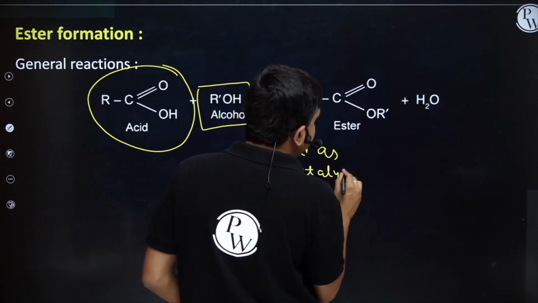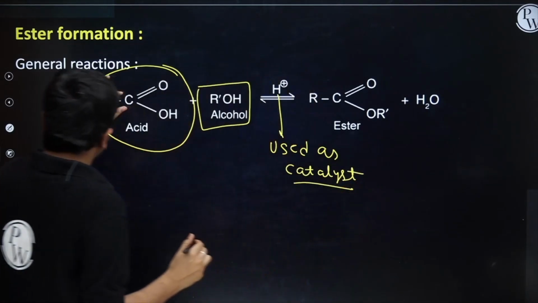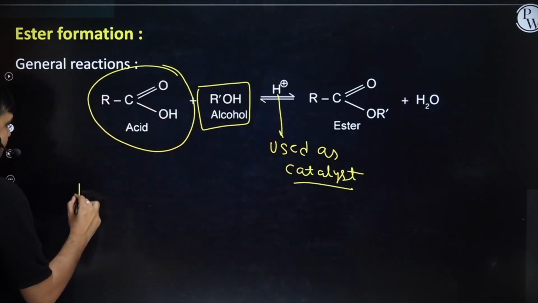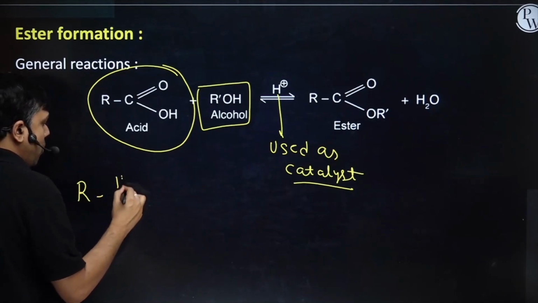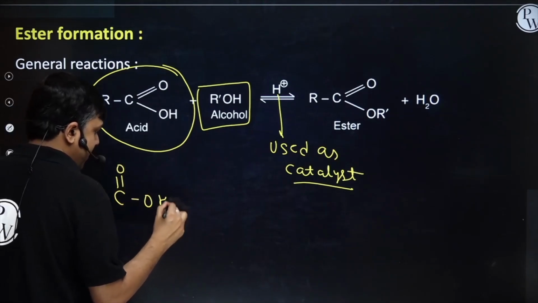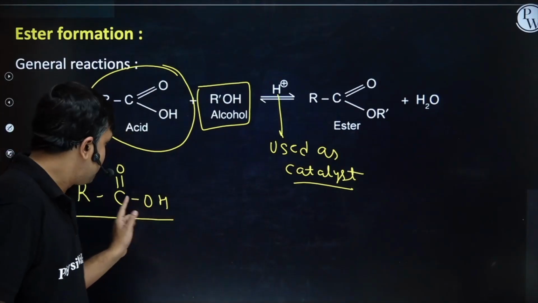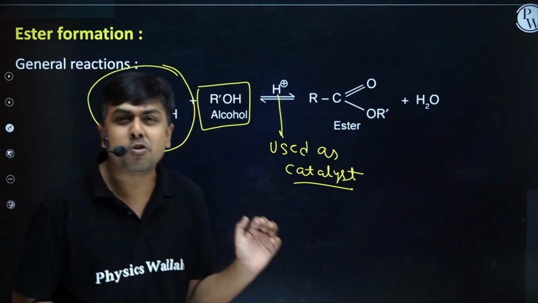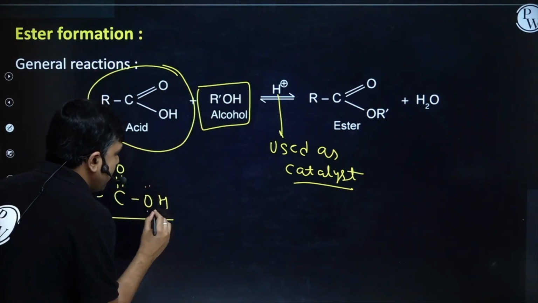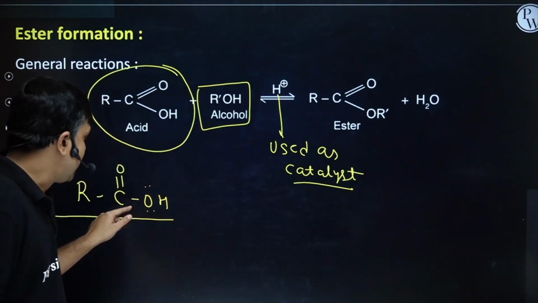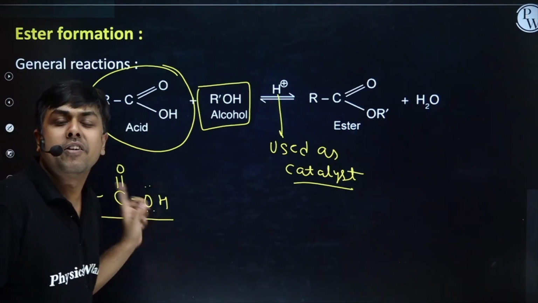It increases the reactivity of this carbonylic carbon. How? Let's see. I'm having RC double bond O, OH, right? No doubt this carbon is having positive charge, but this positive charge is getting neutralized by the lone pair of this oxygen, plus M, right? So electron deficiency will be very less.